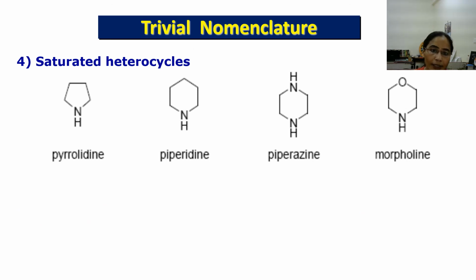These are the trivial names of some saturated heterocycles. This one is pyrrolidine, a 5-membered ring which is saturated, containing one nitrogen atom, and this is a 6-membered ring containing one nitrogen atom, called piperidine. This one has two nitrogen atoms, and the ring is saturated, so this is piperazine, and this is morpholine.